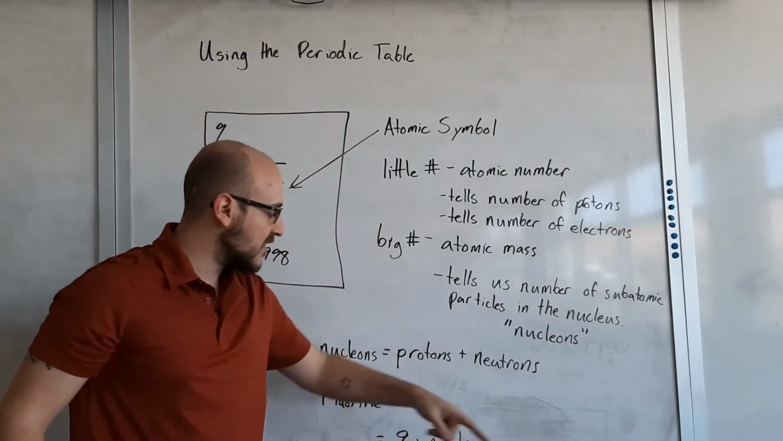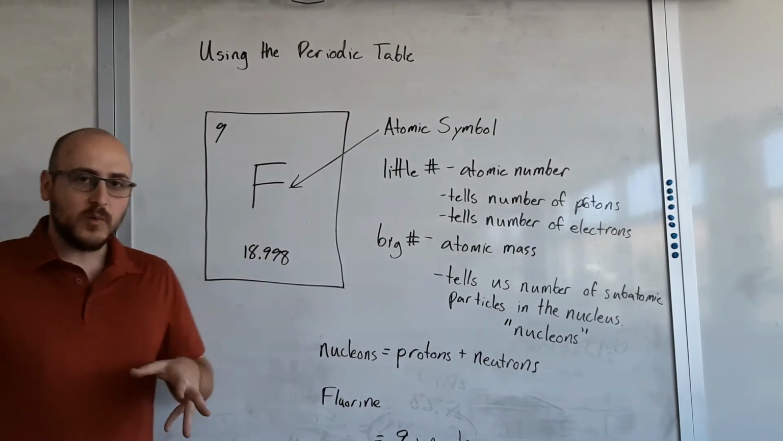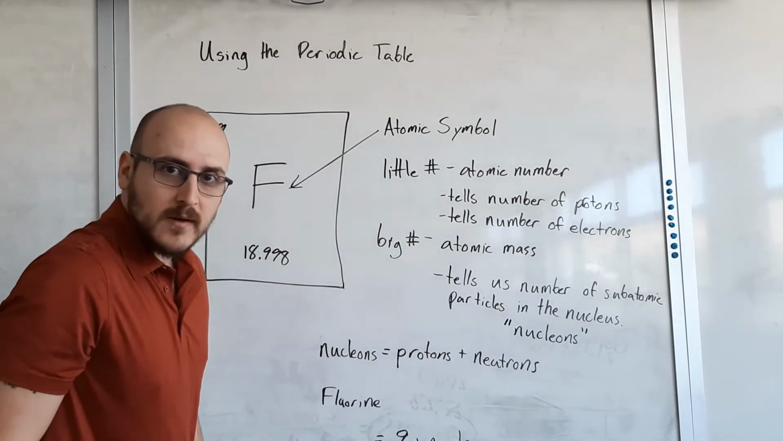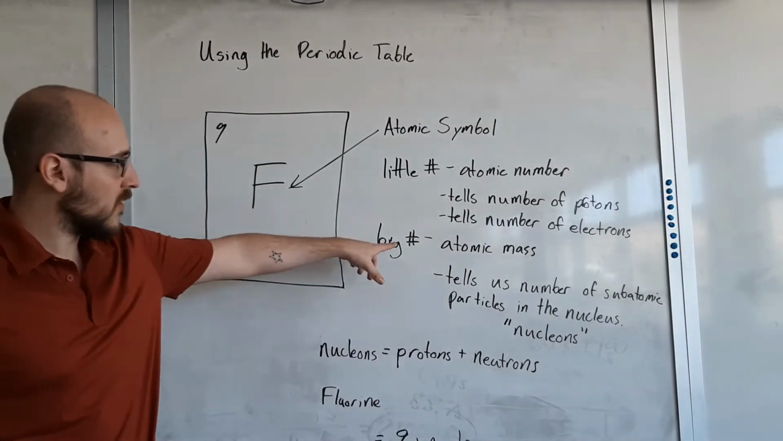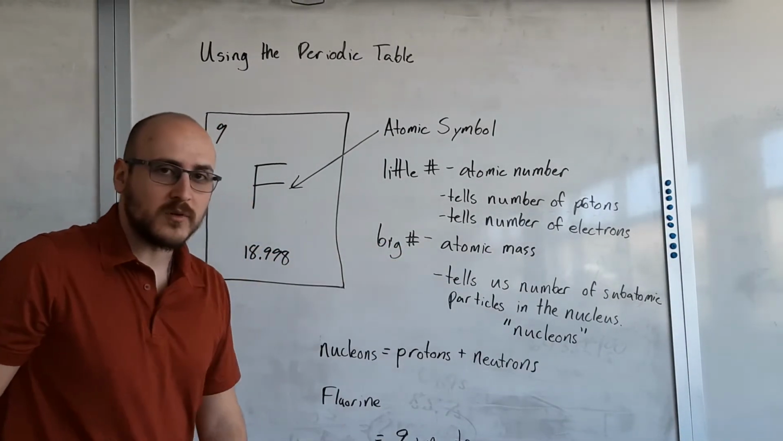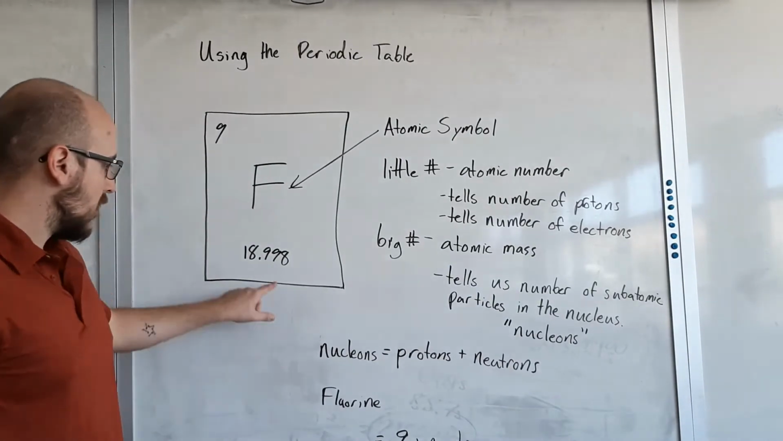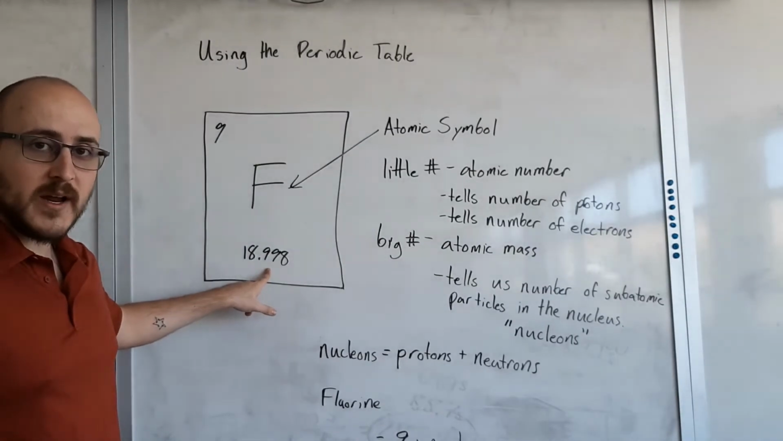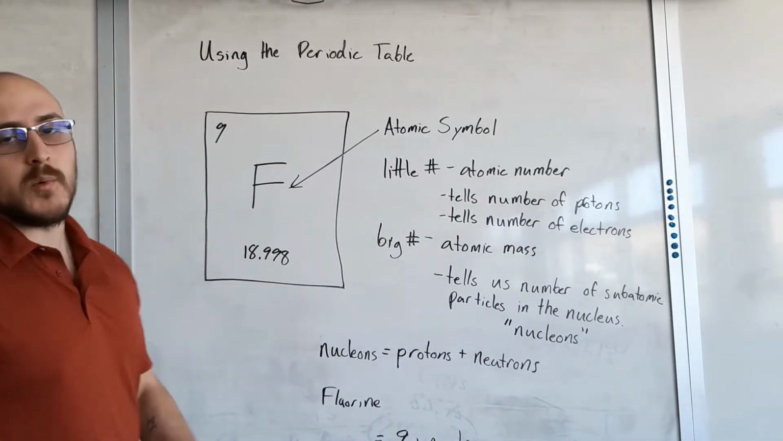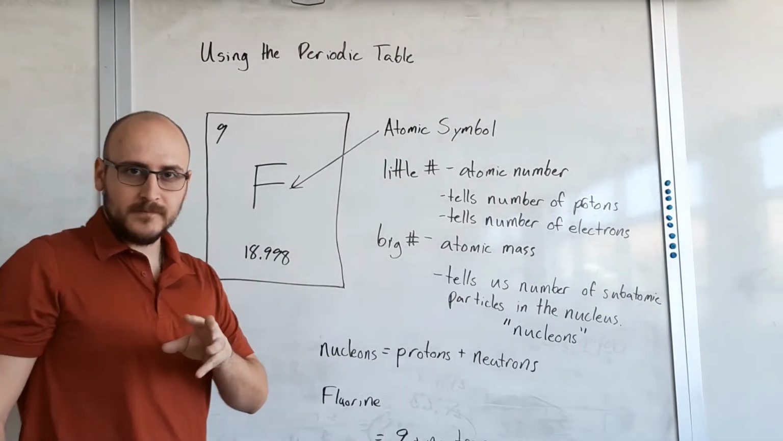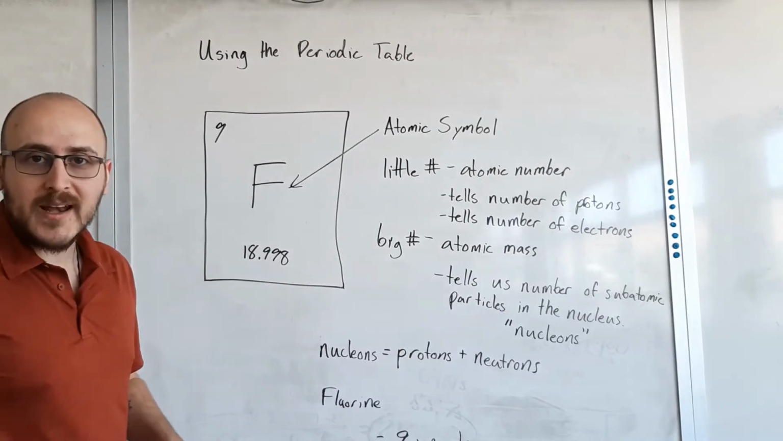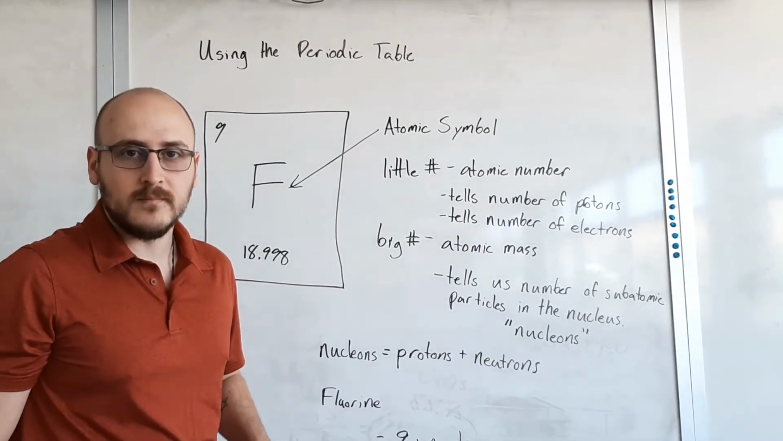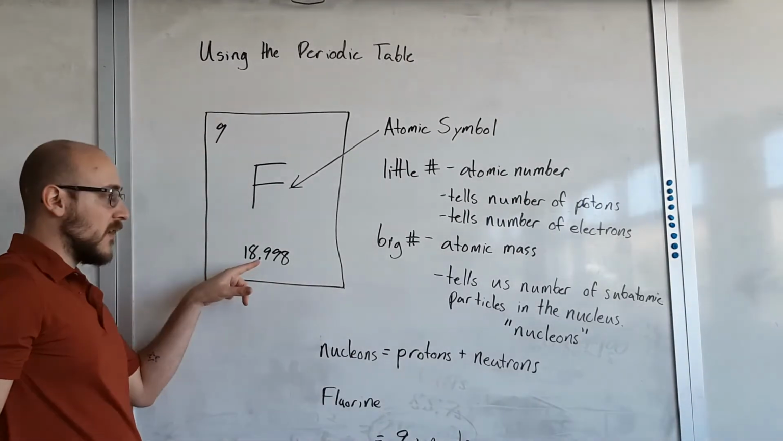So 9 plus however many neutrons we have equals how many nucleons we have. Okay, so let's look at this thing again. Our big number tells us our number of nucleons. 18.998. Now, these are always going to have decimal places after them, rounded to the closest number. So 18.998, 19. That number right there is how many nucleons we have.